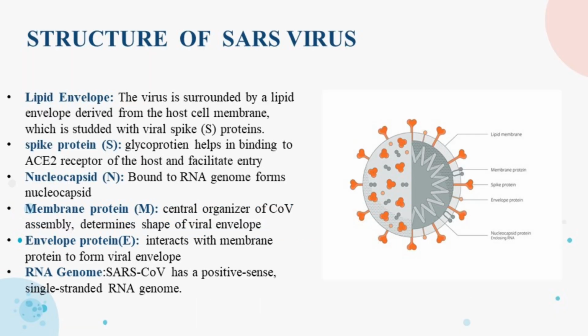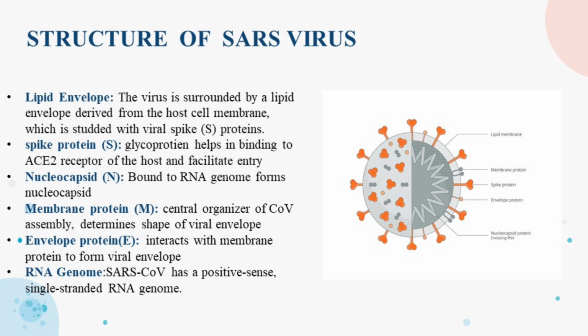Structure of SARS virus. The SARS virus is spherical in shape with distinctive spike proteins projecting from its surface. The virus is surrounded by a lipid envelope derived from the host cell membrane, which is studded with viral spike protein. This spike protein facilitates the virus entry into the host cell. Inside the virus, there is a single-stranded RNA genome. The genome encodes various proteins necessary for viral replication and assembly.